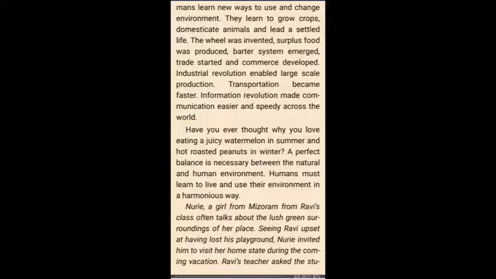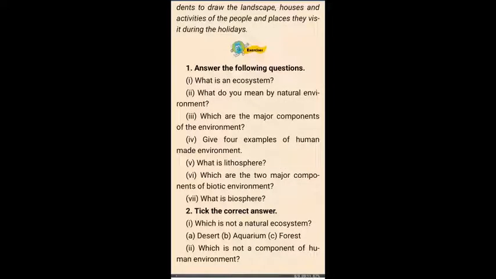Nori is a girl from Mizoram, and she invited Ravi to see the lush and green surroundings of her place in Mizoram. In the chapter, the teacher asks the students to draw the landscape, houses, and activities of people and place they visited during the holidays. Actually, they are planning to visit Mizoram, Nori's home state.